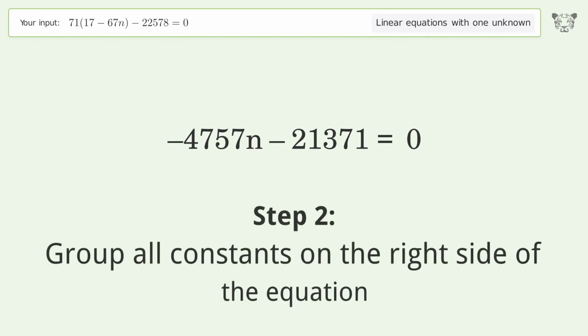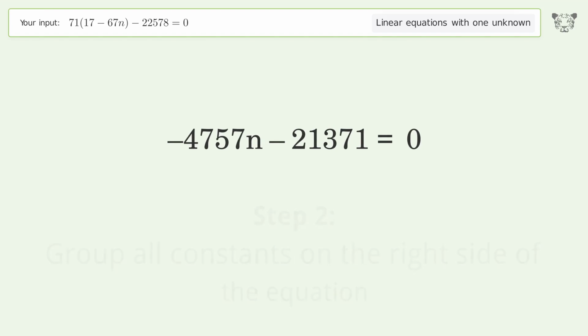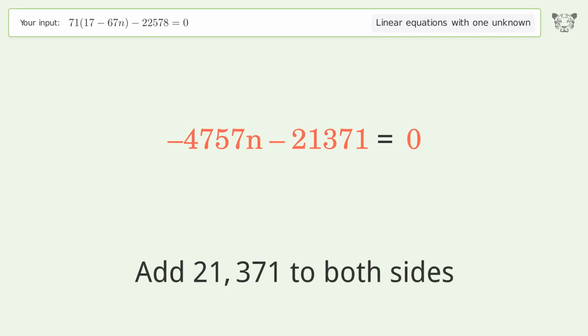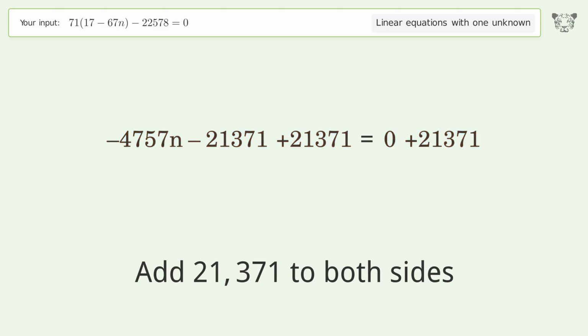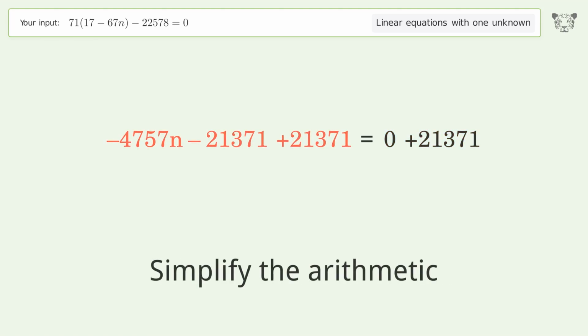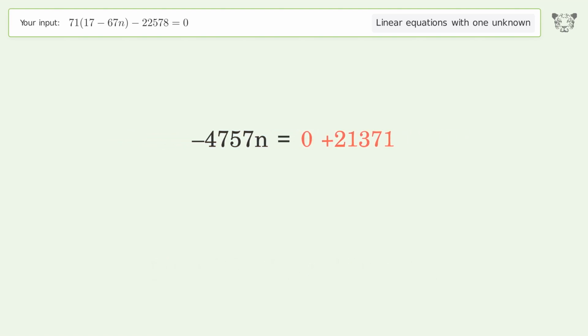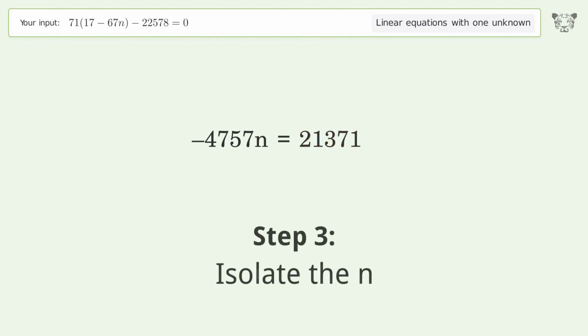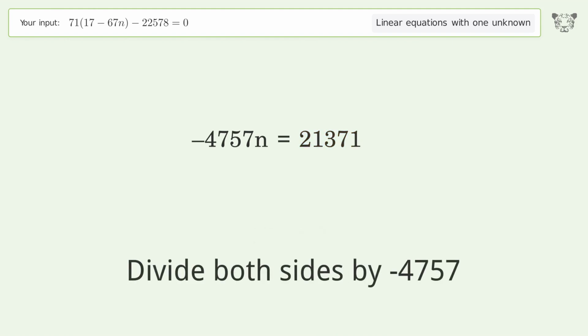Group all constants on the right side of the equation. Add 21,371 to both sides. Simplify the arithmetic. Isolate the n. Divide both sides by negative 4,757.